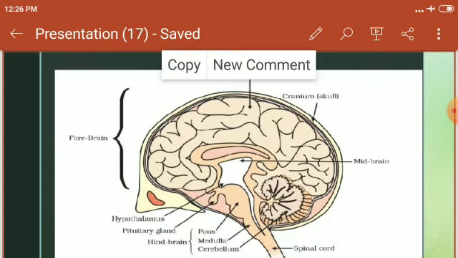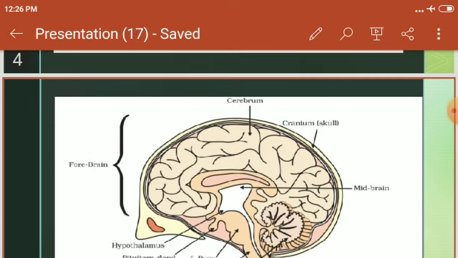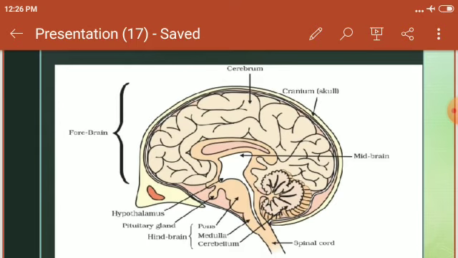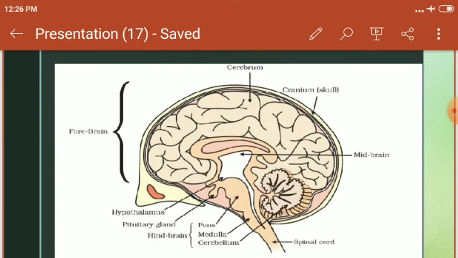You can see that the cerebrum is marked. Then hypothalamus is marked, pituitary gland, all these are there. It is not the entire cerebrum, mainly the cerebrum is the part of forebrain here, because the entire structure you are not learning, only peripherally you are learning. Then the midbrain is also marked here. Okay, so this diagram you have to practice.